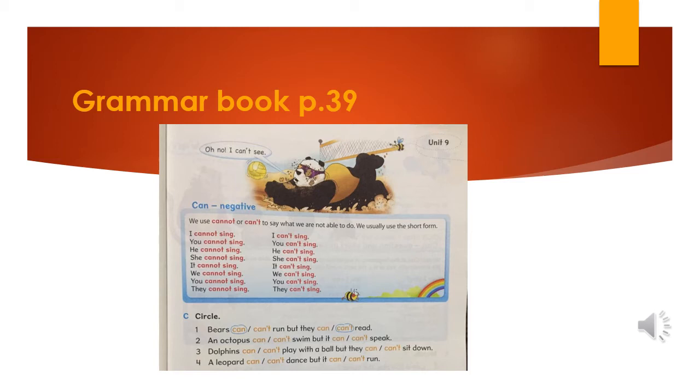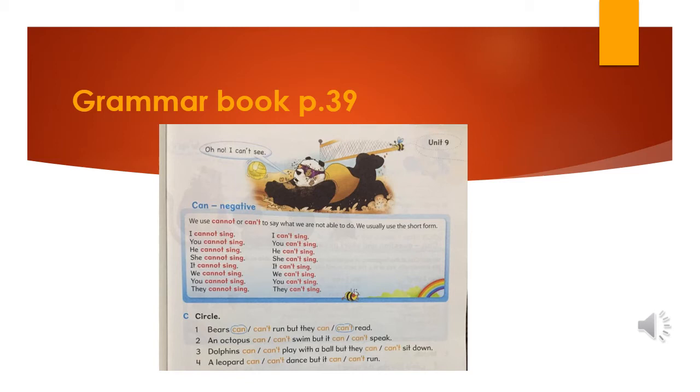Exercise C. What you will do here is that you will circle can or can't according to the person or the animal, whether this person or this animal is able to do the verb. For example, number 1, bears can or can't run, but they can or can't read. Of course, bears can run, but they can't read.